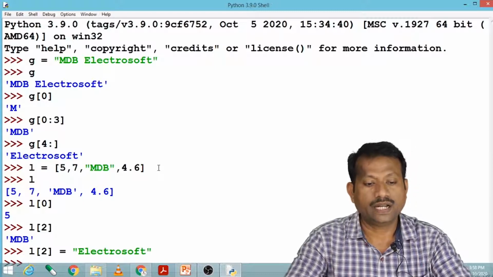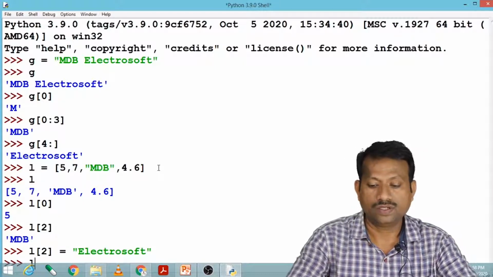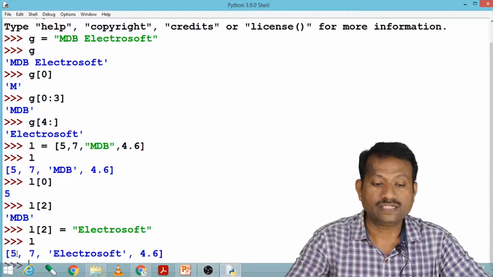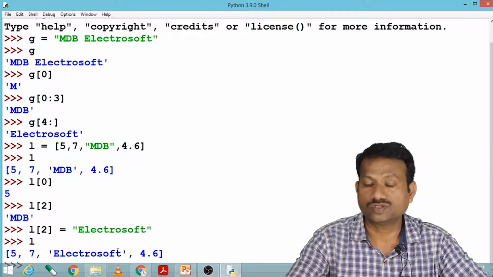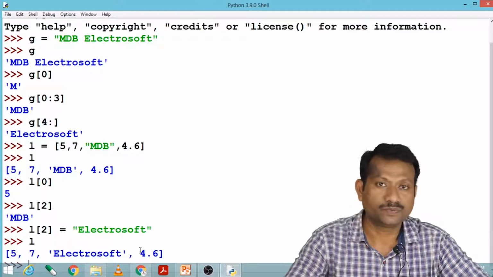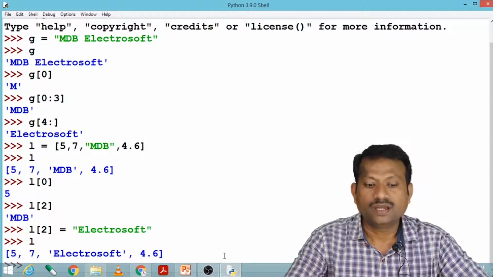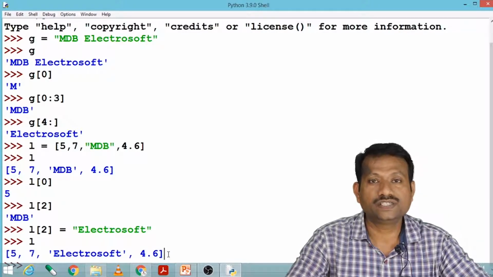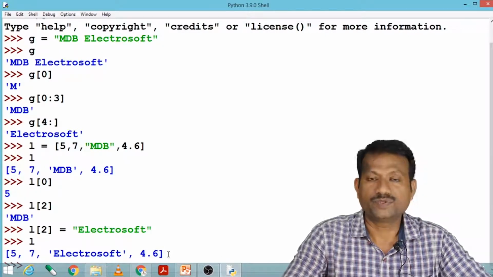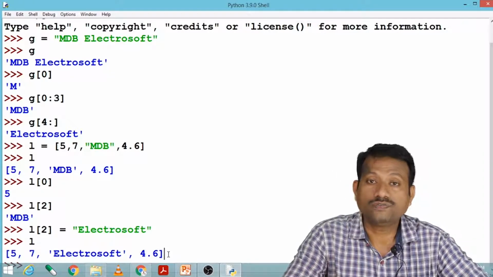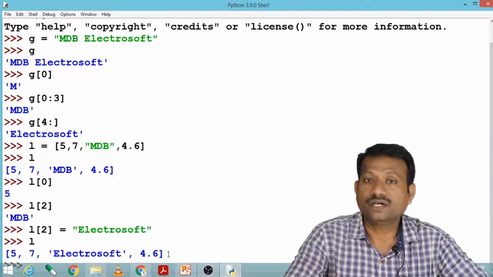Let us enter and now let us print L. So we are getting the elements in L, that is 5, 7 and Electrosoft. MDB is replaced with Electrosoft. Here we can say that the list is modifiable, meaning we can change or replace any element of the list.